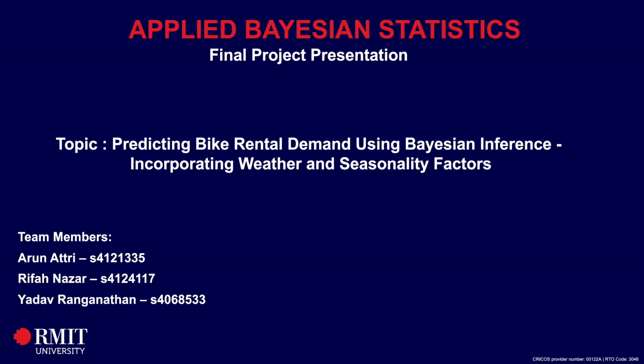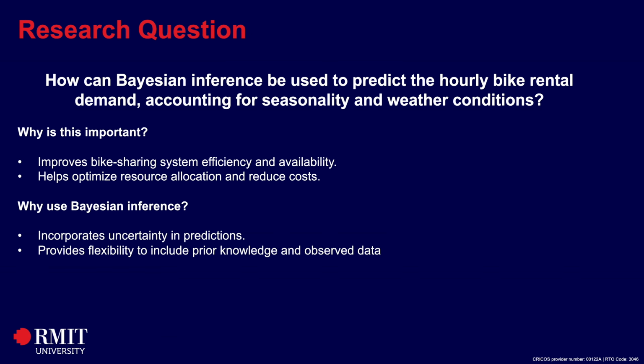Let's begin by looking at our research question. Our research question is, how can Bayesian inference be used to predict hourly bike rental demand, accounting for seasonality and weather conditions? This is important because understanding rental demand helps bike sharing systems optimize availability and reduce operational costs. Bayesian inference allows us to combine prior knowledge with observed data, accounting for uncertainty to make more reliable predictions.